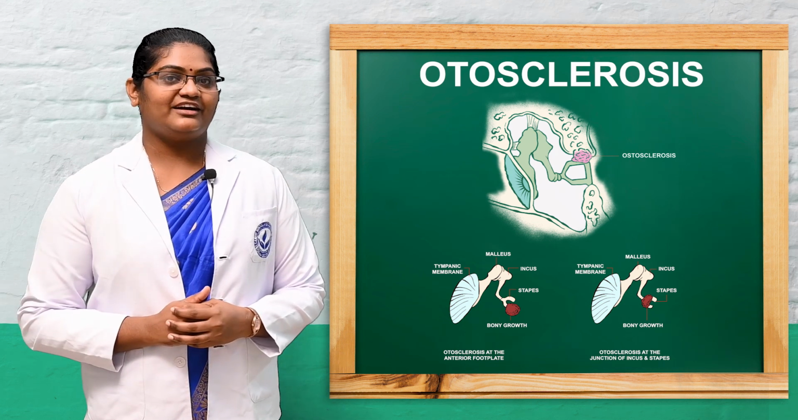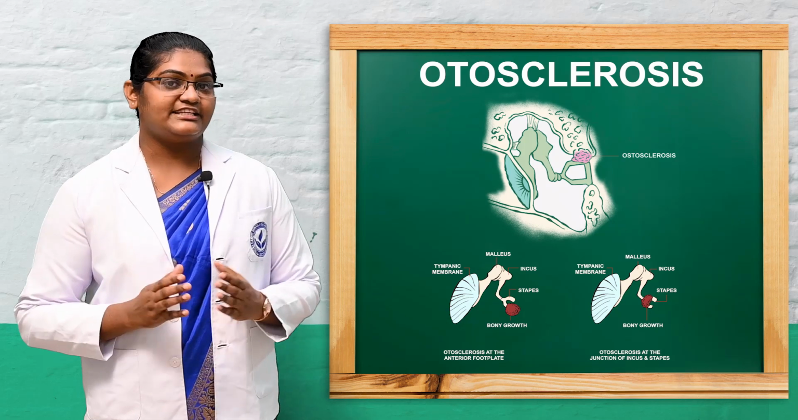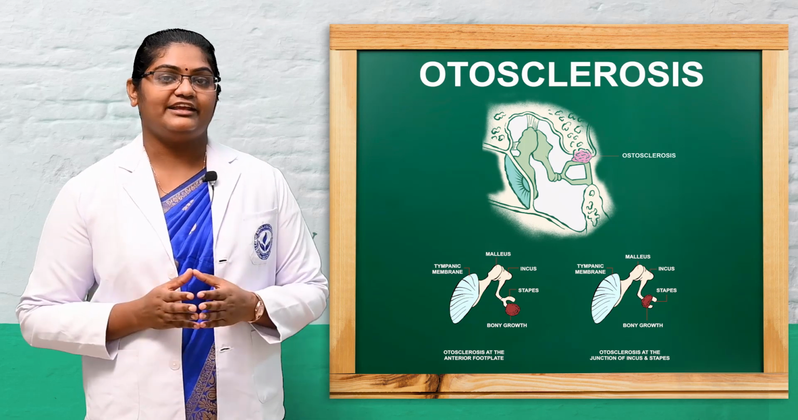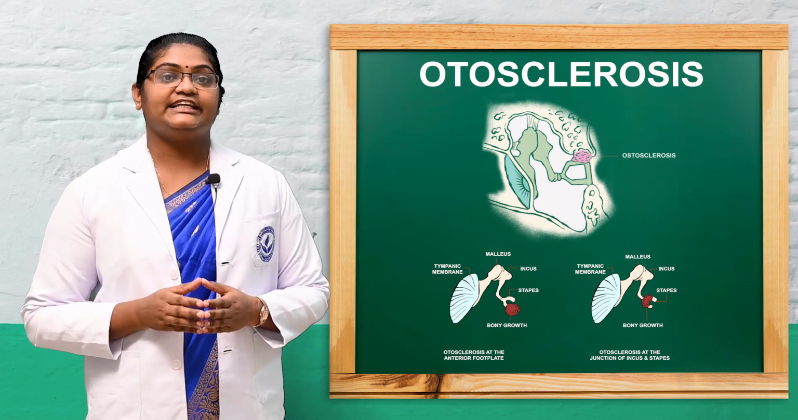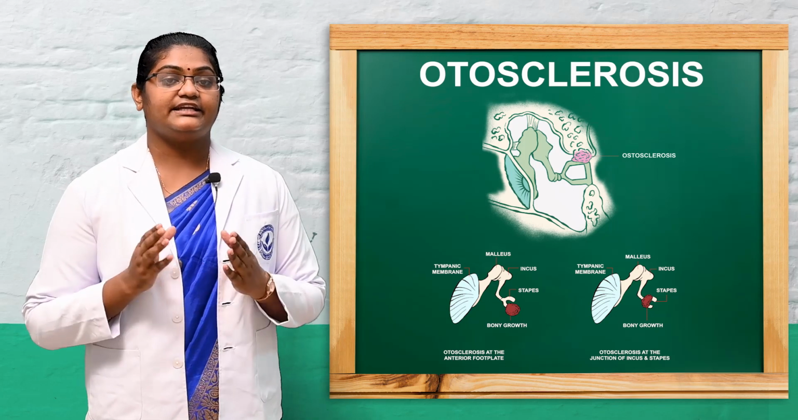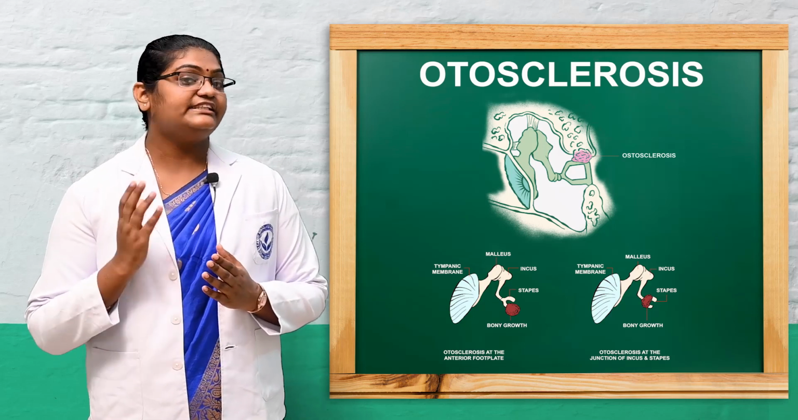Everyone, the topic we cover today is otosclerosis. Otosclerosis is a medical and surgical disease condition in the middle ear. So let's see what is otosclerosis. Otosclerosis is an inherited ear disease, that is hearing loss due to the inability of the ear to amplify sounds.